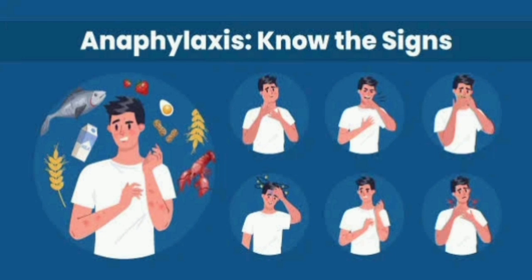It involves acute onset of illness, from a minute to several hours, involving skin or mucosal tissue, plus one or more of the following after exposure to a likely allergen: respiratory compromise, reduced blood pressure, or persistent gastrointestinal symptoms. Reduced blood pressure after exposure to a known allergen, from minutes to several hours.